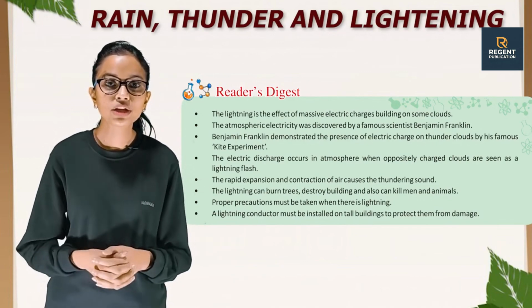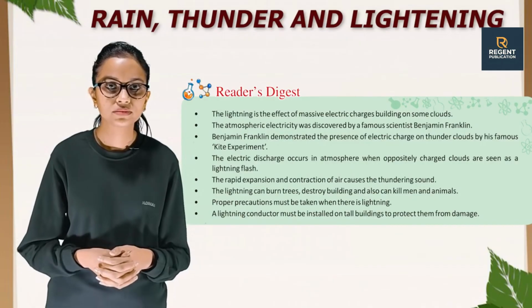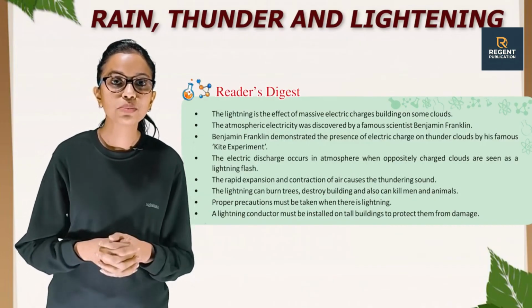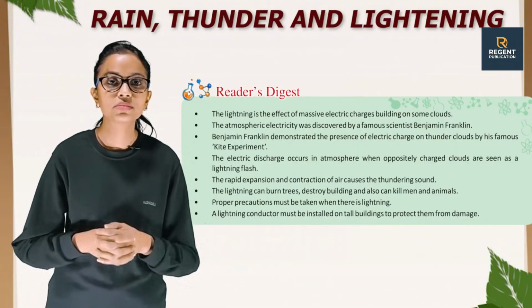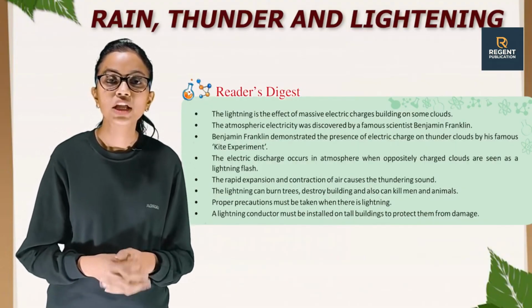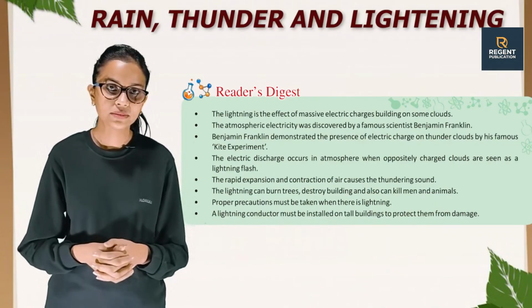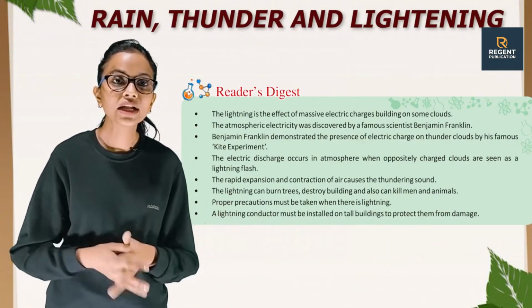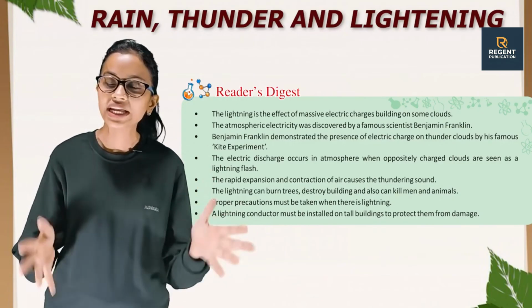The rapid expansion and contraction of air causes the thundering sound. The lightning can burn trees, destroy buildings, and also can kill man and animals. Proper precautions must be taken when there is lightning. A lightning conductor must be installed on tall buildings to protect them from damage.